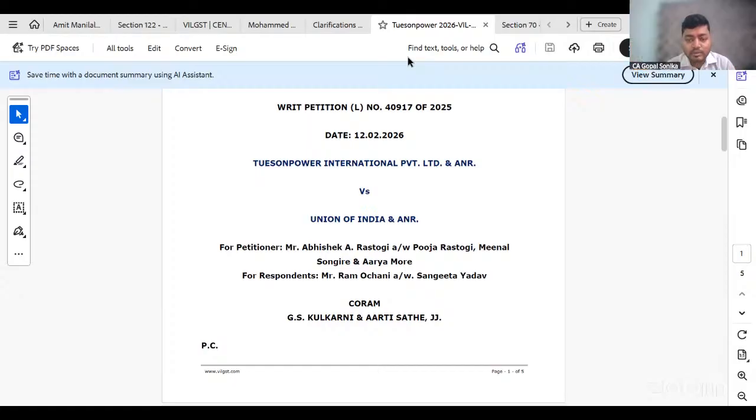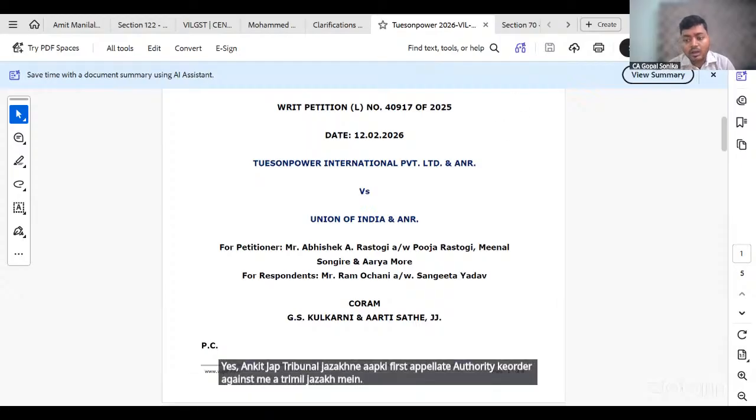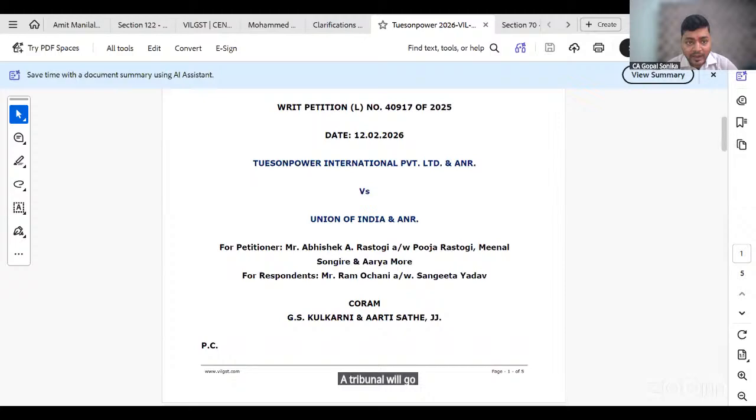Yes Ankit ji, you can go to the Tribunal against the order of your First Appellate Authority. The Tribunal will go into the facts also. The Tribunal is the ultimate fact finding authority. So if there is something that you want to challenge in the appellate authority's order against APL 04, you can go to the Tribunal. There is no specific bar. In fact, you have to go to the Tribunal in the appellate mechanisms. For fact finding, you cannot go to the High Court. The High Court will only entertain questions of law, but in the Tribunal you can go.